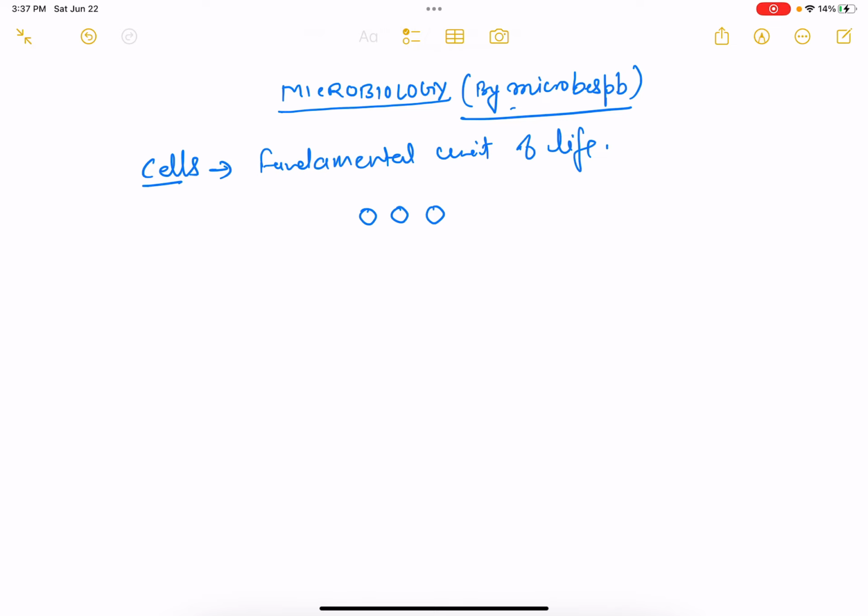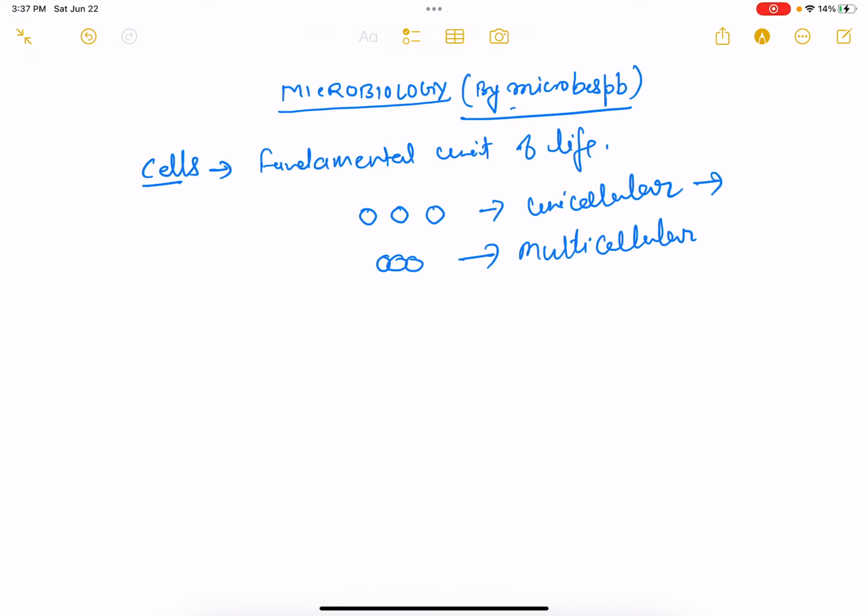Cells might be single, separated from each other, so then we call them unicellular. If our cells are attached to each other, then we say multicellular.